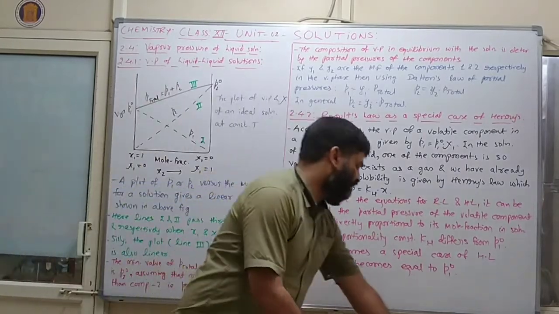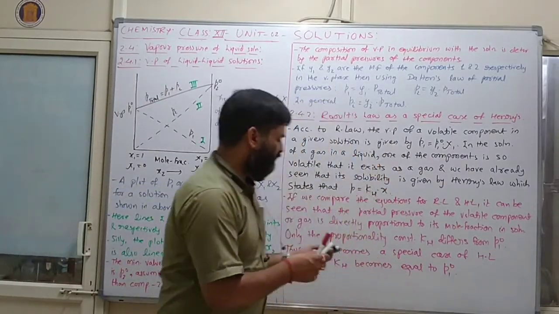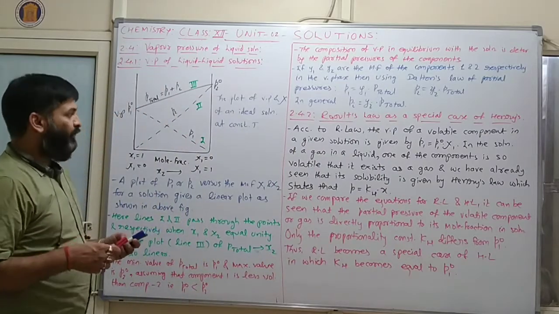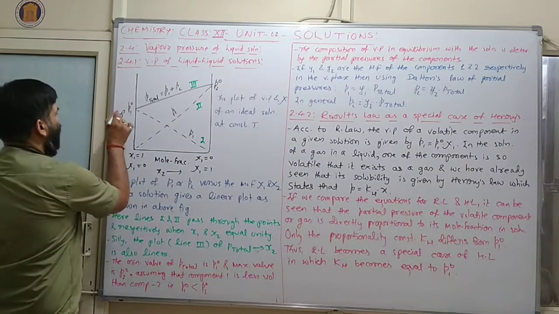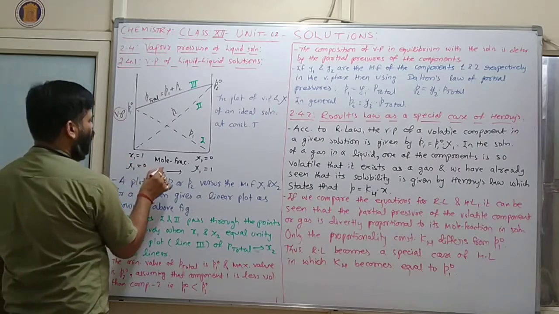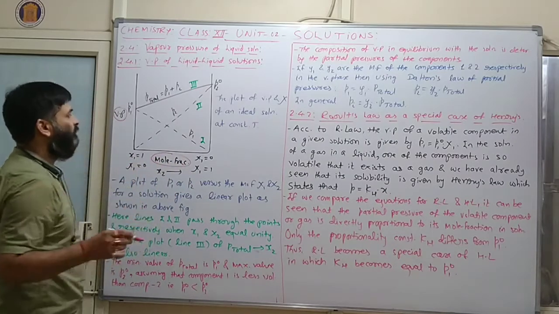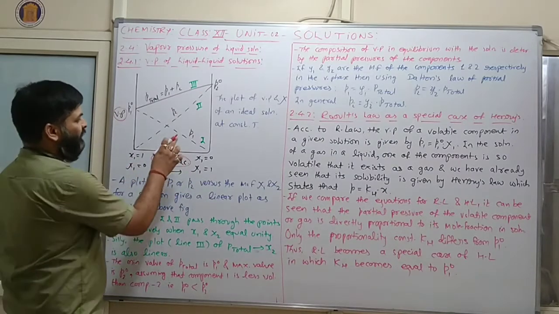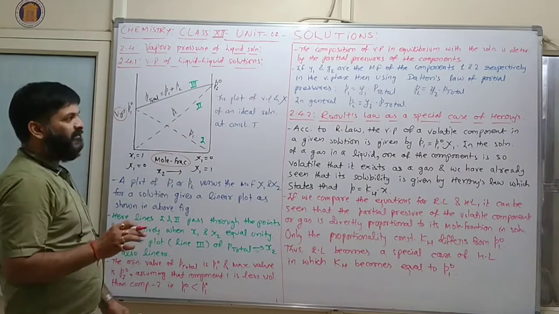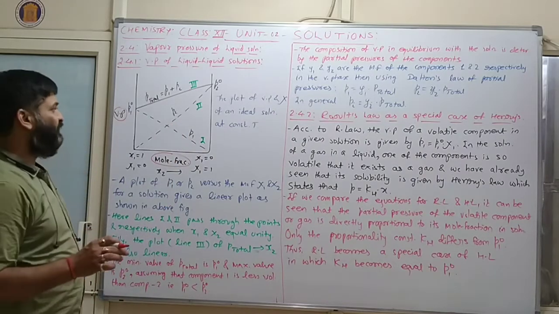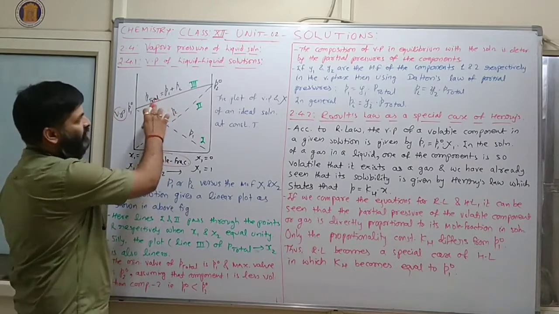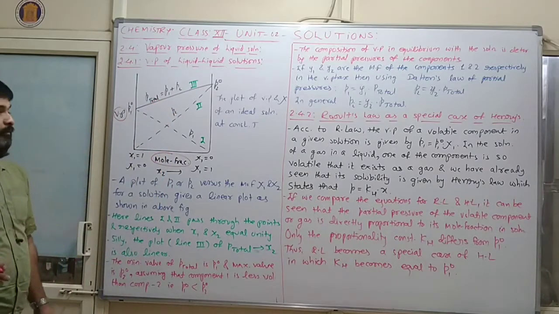After the conclusion, we are plotting the graph of vapor pressure versus mole fraction. Clear? Here the dotted line will represent partial pressure and the real line will represent total pressure.